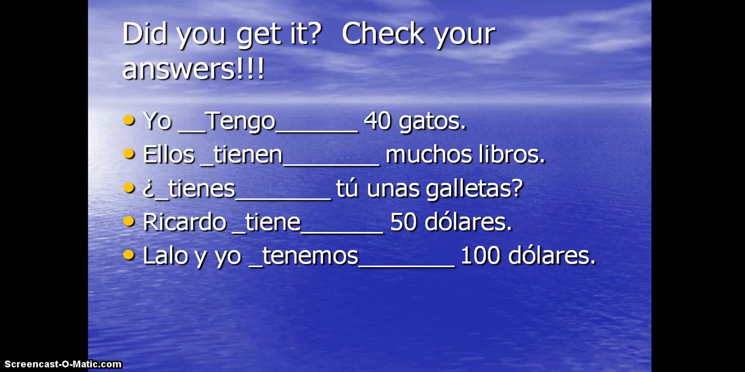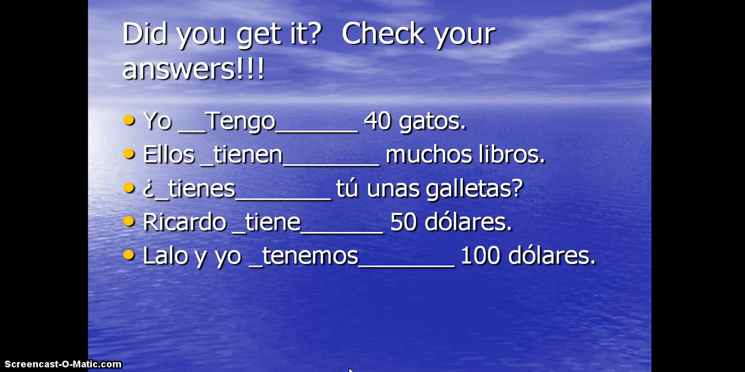Alright. So those were my answers. Okay. So who was 5 por 5? Who was 5 for 5? Raise your hand. Ha ha ha. Made you raise your hand. Anyways, I think that's the gist of it. Okay, that's the gist of tener.